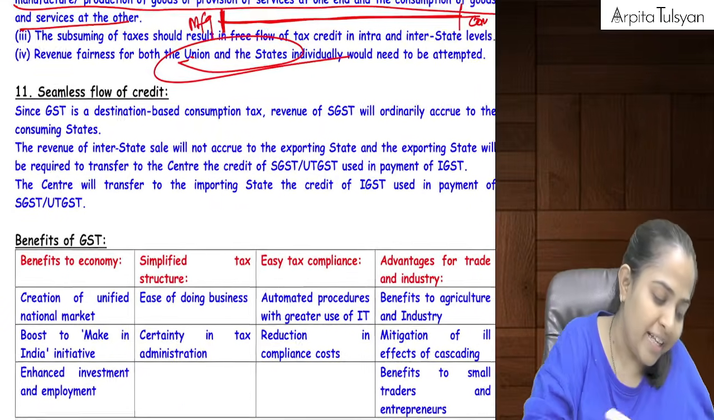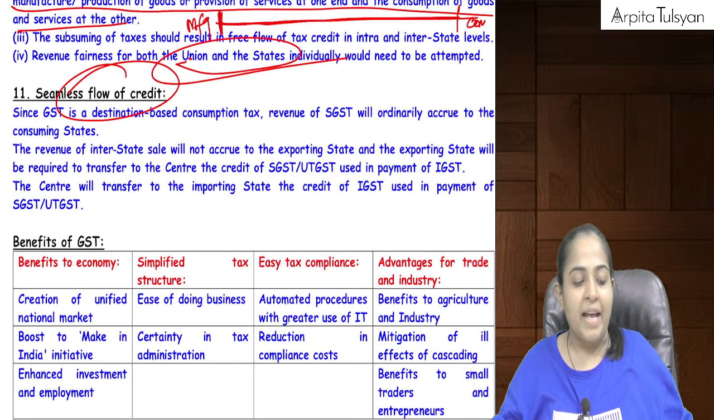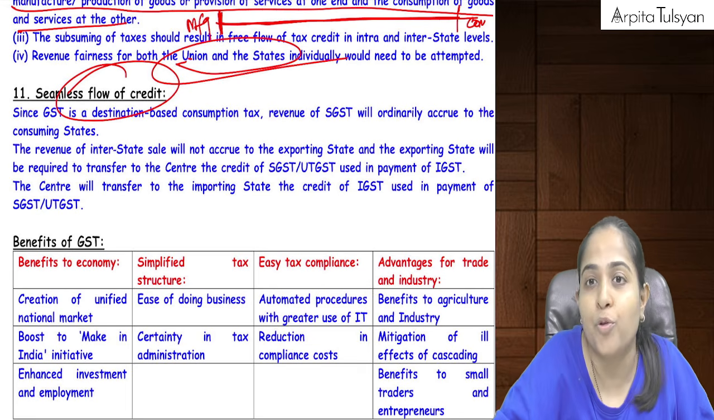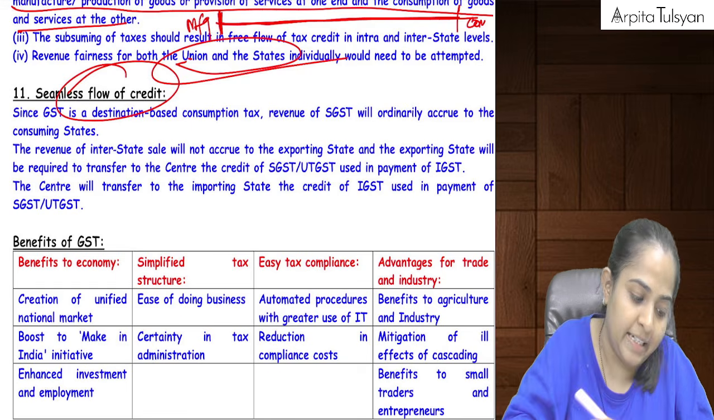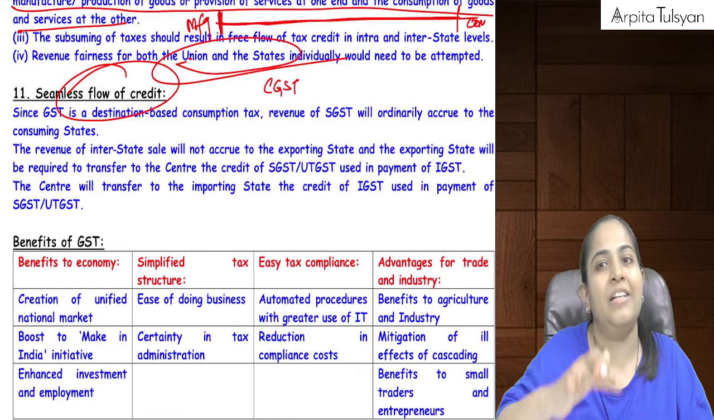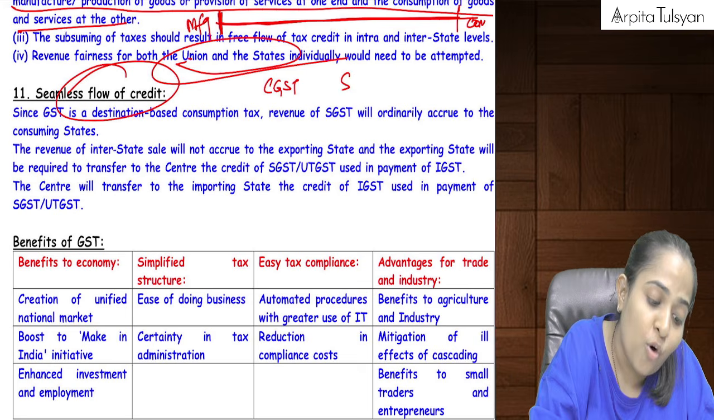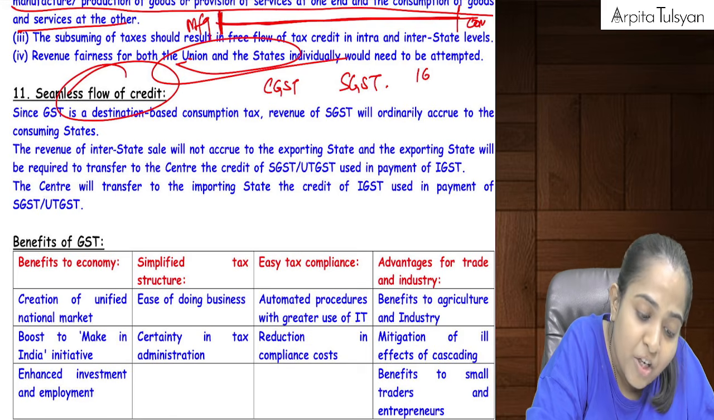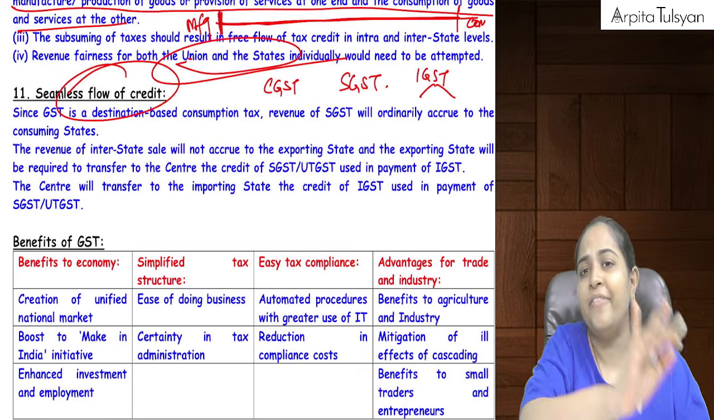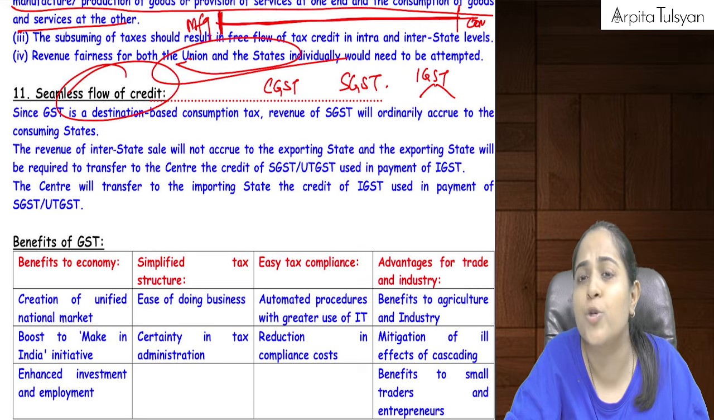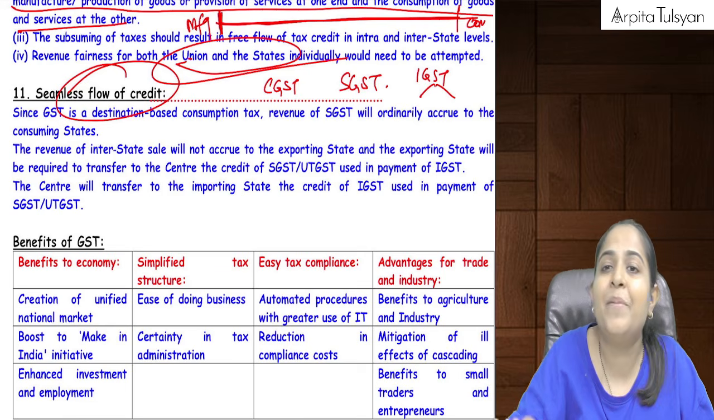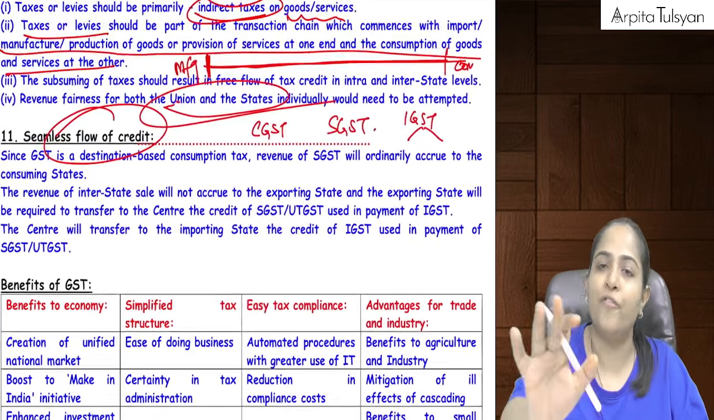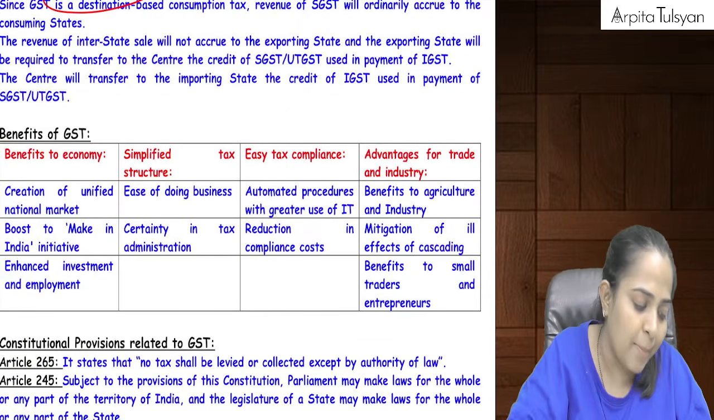Yes. Now there is a seamless flow of credit, which we have already discussed. Also, revenue of CGST will go to the central government. Revenue of SGST will go to the destination state. Revenue of IGST will be divided between the central government and state government. No issues in that also. So there is a seamless flow of credit that is going to happen. I'll also explain it to you by way of a numerical example later. Don't worry about that.